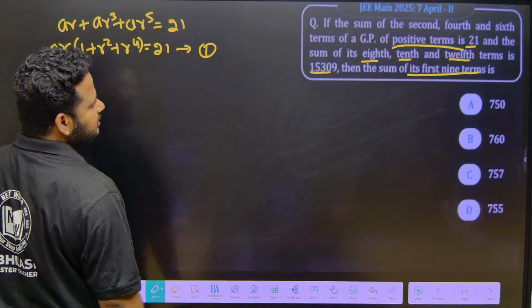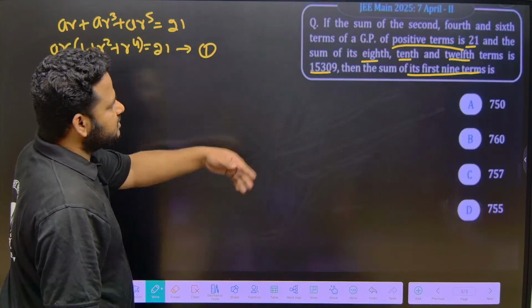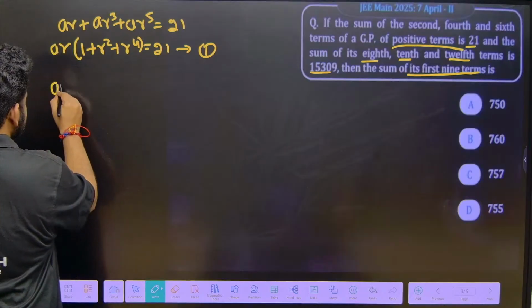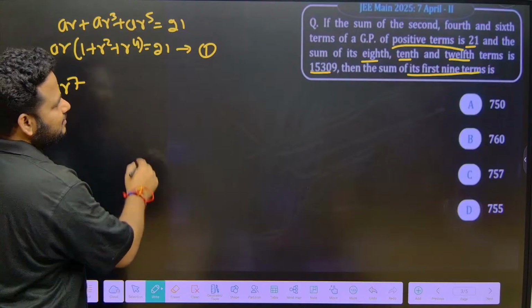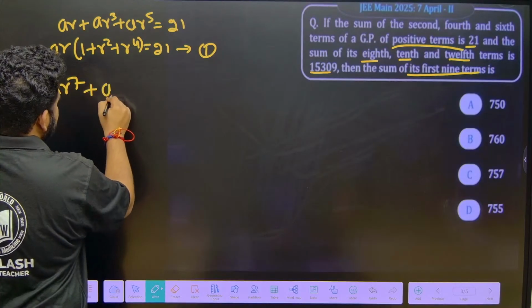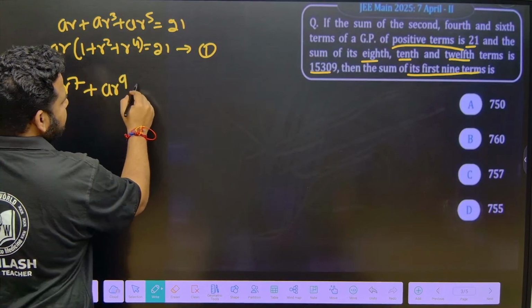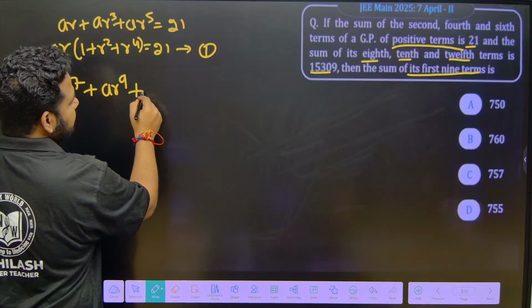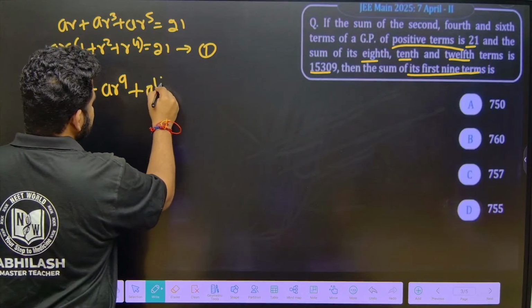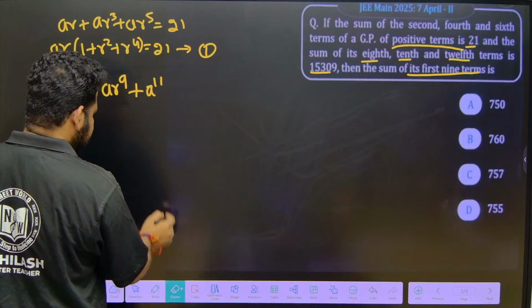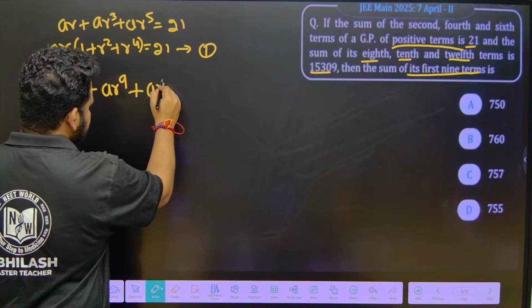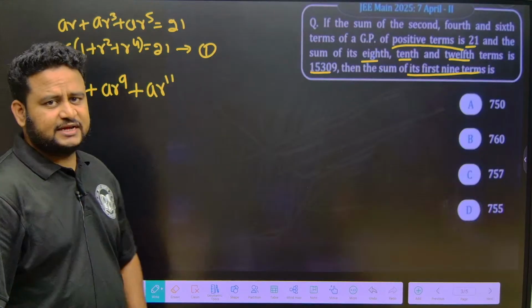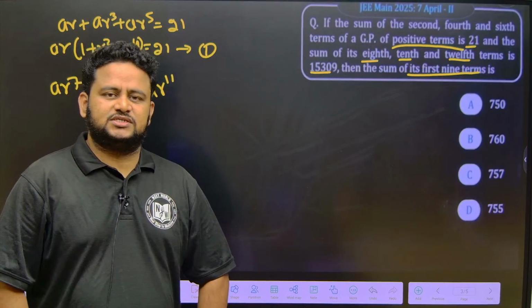Now what is the other statement that they have given? The sum of its 8th term. 8th means AR^7. That is not CR7, not Cristiano Ronaldo. It is AR^7 plus the 10th, AR^9. I told you, 10 and alternate. AR^9 and the 12th, that is AR^11. It is not A11, it should be AR^11. This is how we have to write it down.